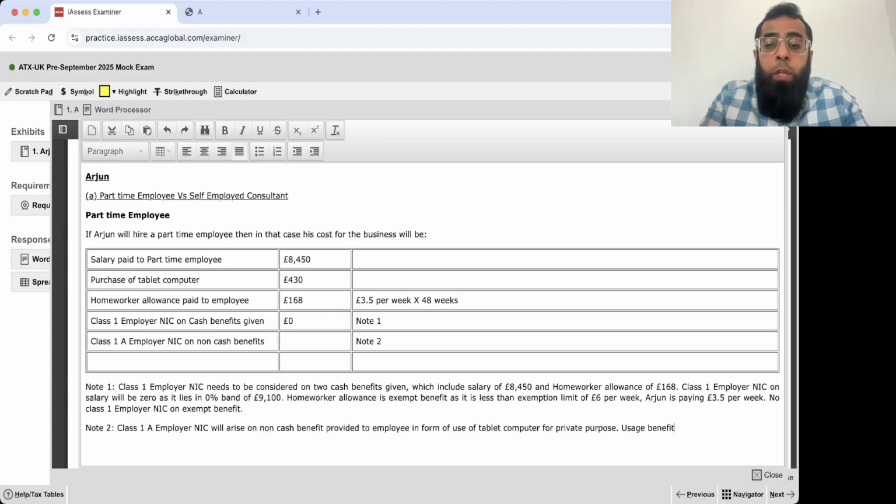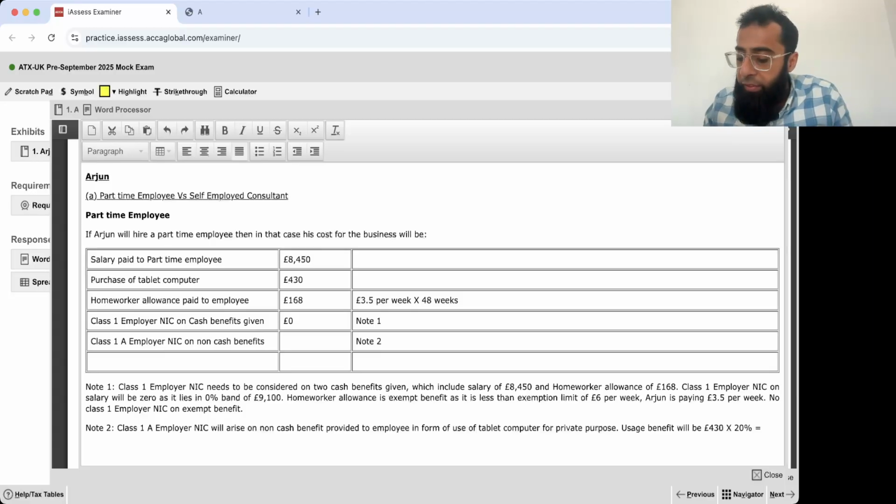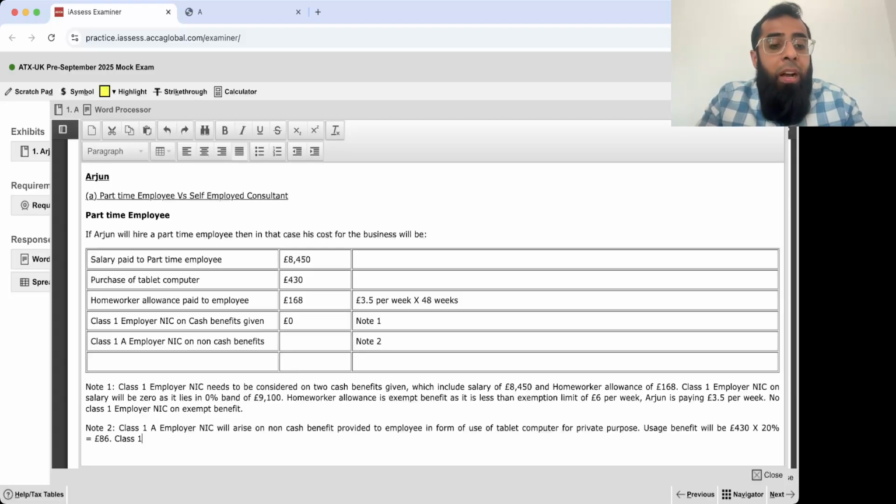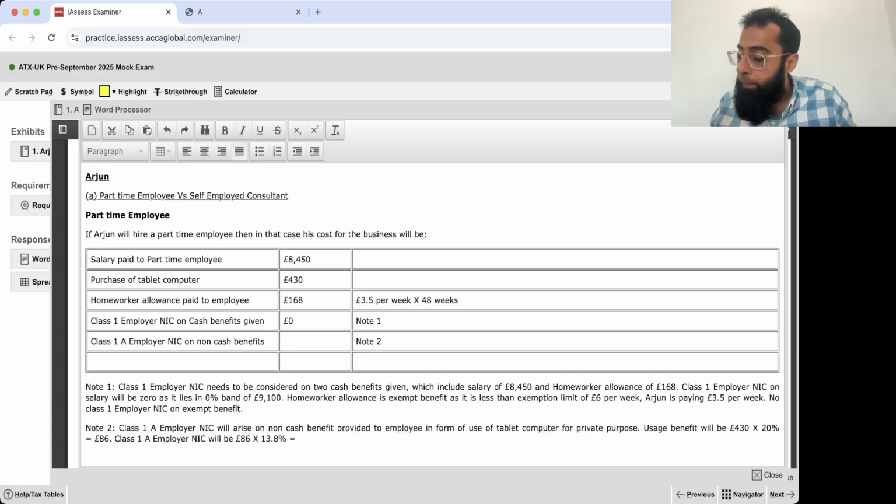Usage benefit will be how much? It is a tablet computer worth 430 pounds into 20%. That gives you the usage benefit. He has not gifted it to him. He has allowed him to use it for private use also. So that is 86 pounds. Class 1A employer NIC will be 86 pounds into 13.8%.